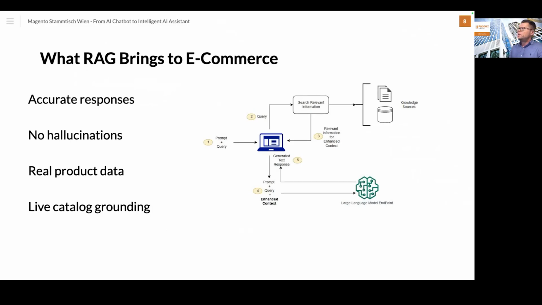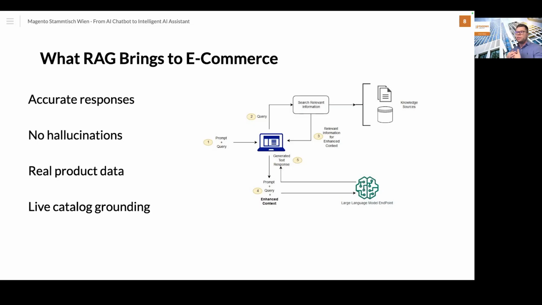And from the technical aspect, we have already implemented the RAG model. So basically, what RAG brings to the e-commerce area: traditional AI models lack access to private store data, and this is the big problem if we are using an AI chatbot, that they don't really have access to the catalog data or other data from the shop.